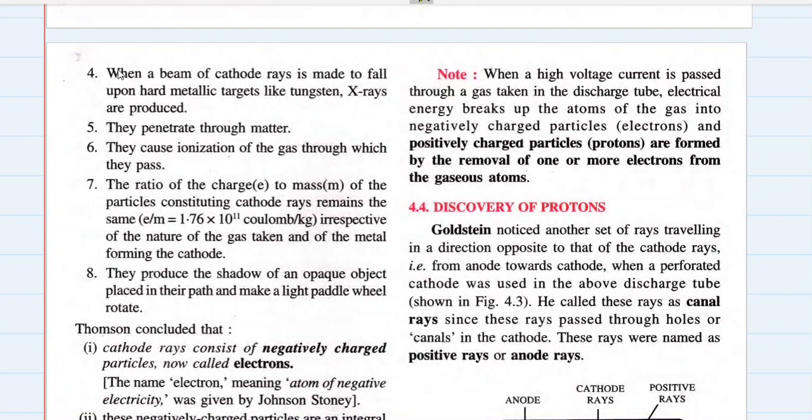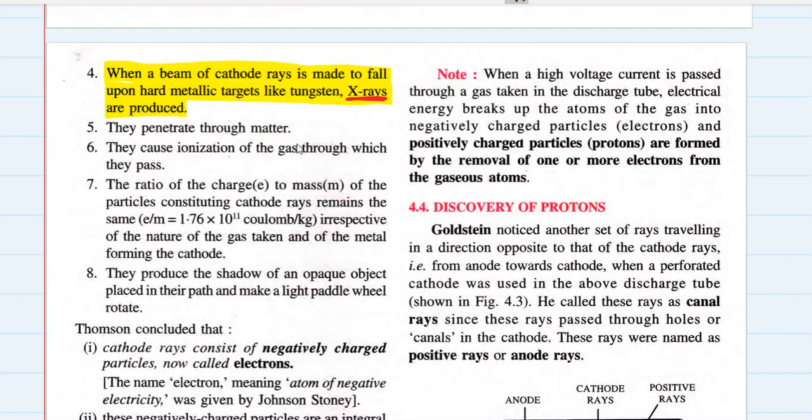Okay, let's go ahead. Fourth property of cathode rays. When a beam of cathode rays is made to fall upon hard metallic targets like tungsten, X-rays are produced. This is very important. How are X-rays produced? Do you know what is X-ray?